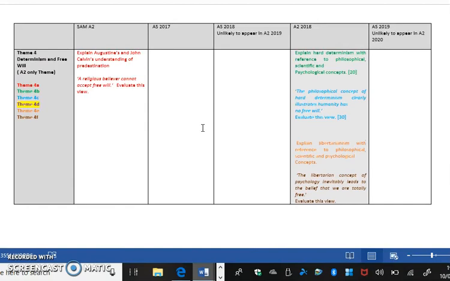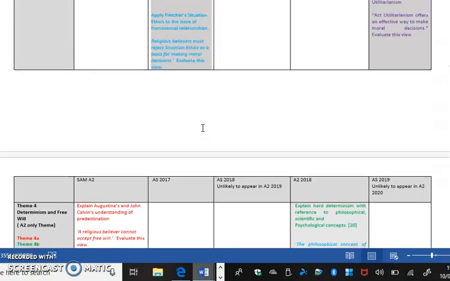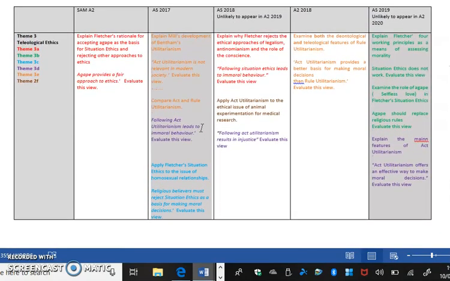Then, if we carry on and look at theme 3, which is teleological ethics, you can see this one has been tested quite heavily, and theme 3 has appeared in part A twice. So theme 3A is Joseph Fletcher, situation ethics, his rejection of other forms of ethics, and the basis of his ethical theory, and that has been asked twice.